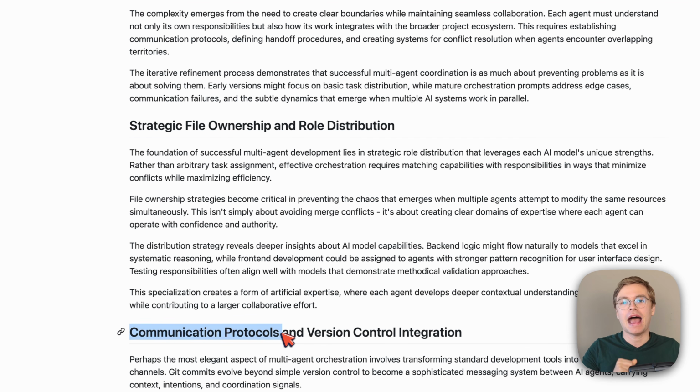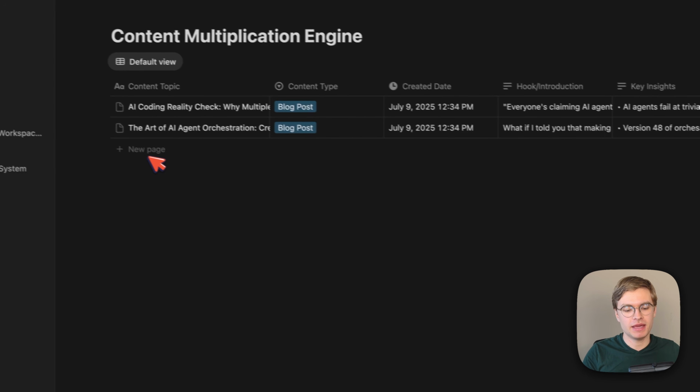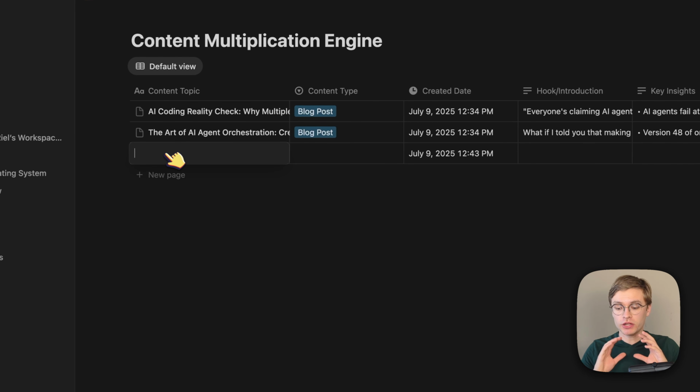Now let's see how bad the output of this automation actually is if I don't provide this YouTube video content at all, and I just ask it to generate a random blog about coding with multiple AI agents. Now what we're going to do is add a manual page to my Notion database, and I'm not going to fill in as many details because this is usually what happens when people create these automations.